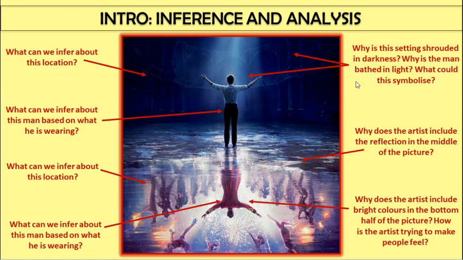Darkness, bathed in light, what he's wearing, the reflection, the second location, the bright colours, and his outfit. If it was a piece of writing, then each of those questions would be a separate paragraph, wouldn't it? So I would like you to just write a couple of sentences for each of those questions.